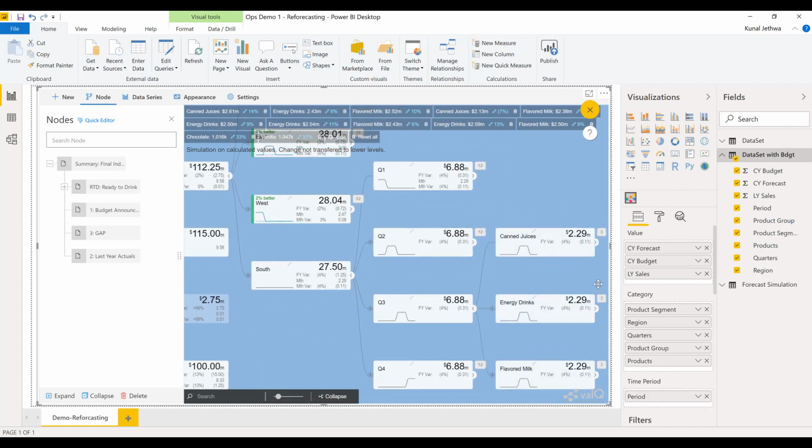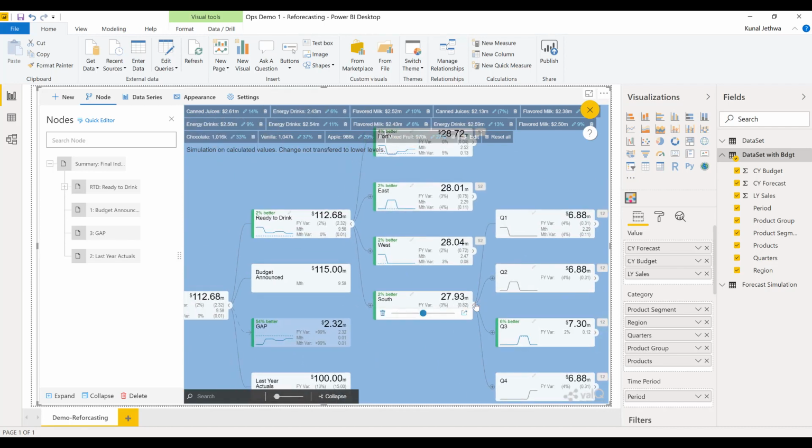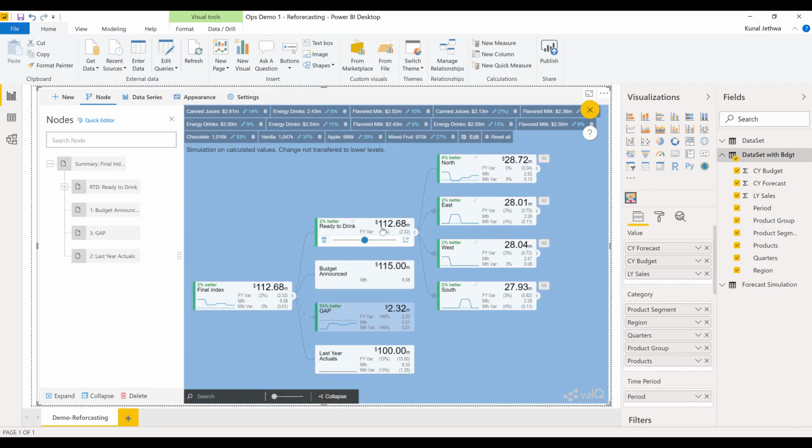South in Q3, I believe I can do a lot in canned juices as a planner, so I'm going to increase apple, and I'm going to increase mixed fruit. All right, so in Q3 for south I'm done. Now I see it's increased further, $112.68 million.